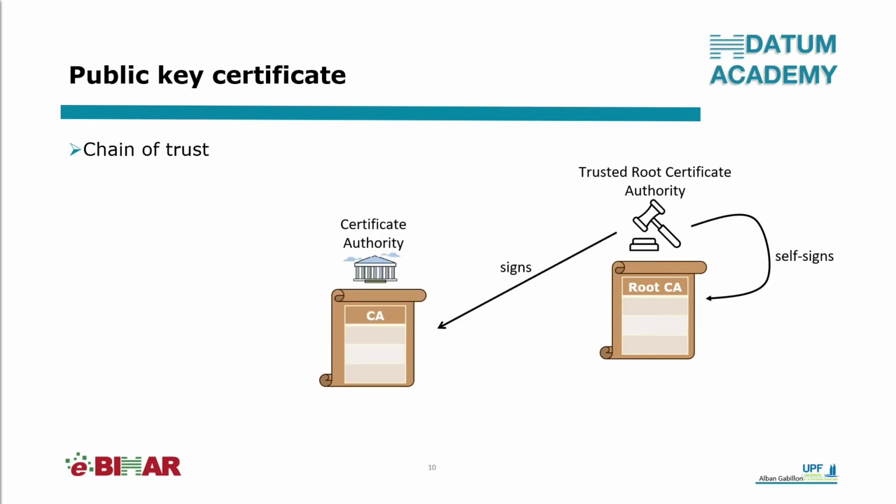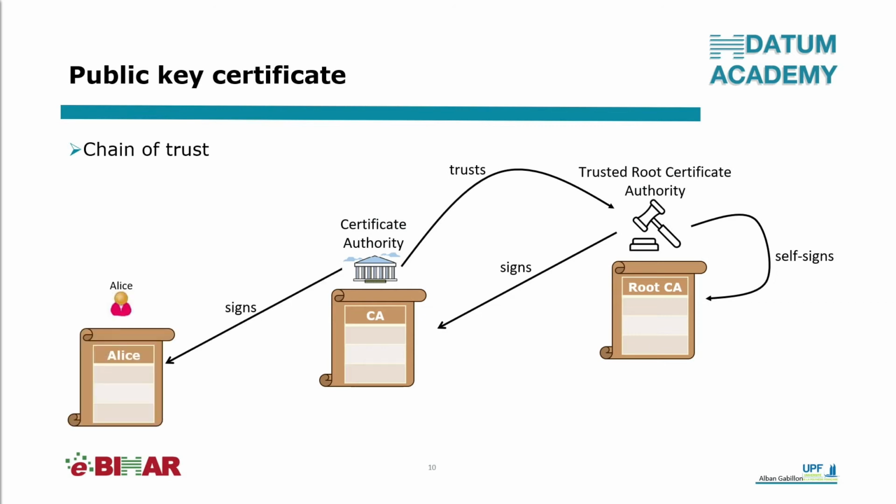This root certification authority delivers certificates to intermediate certification authorities. And the intermediate certification authority trusts the root certificate authority simply because it is a trusted third party. The intermediate certification authority delivers certificates to end entities like Alice.